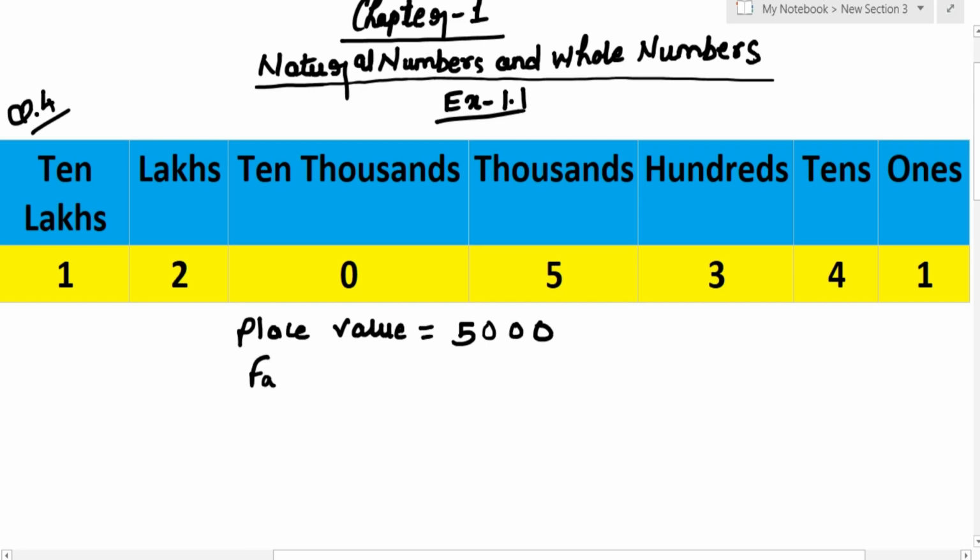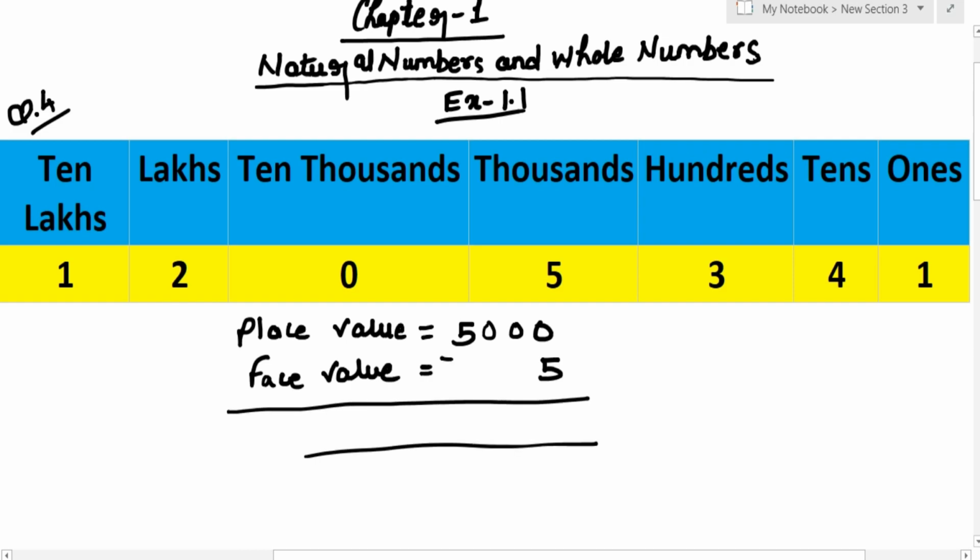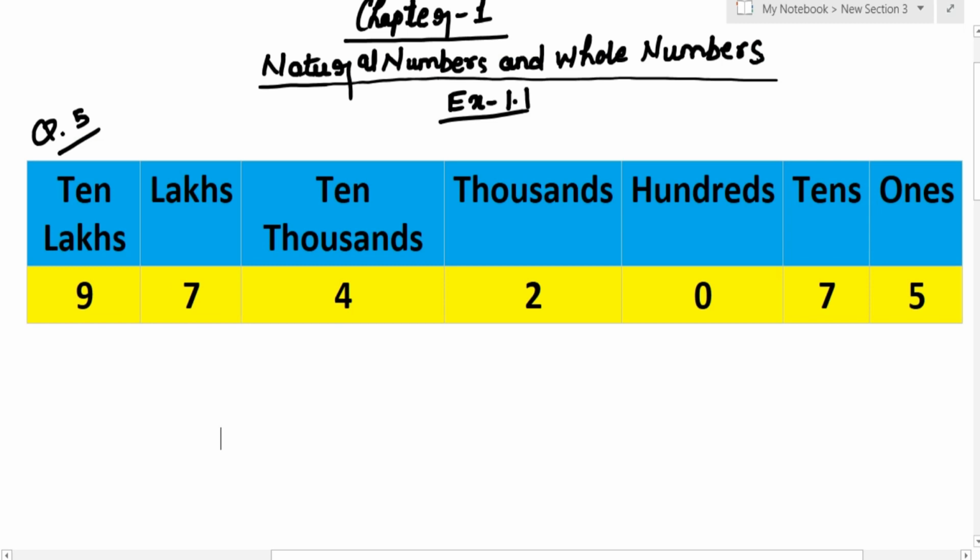And you know that the face value is the digit itself. So the face value will be the digit 5 itself. The question is asking you find out the difference between them. So the difference between them is this will become 10, this will become 9, this will become 9 and this will become 4. So 10 minus 5 is 5, 9, 9 and 4. So the required difference is 4995.